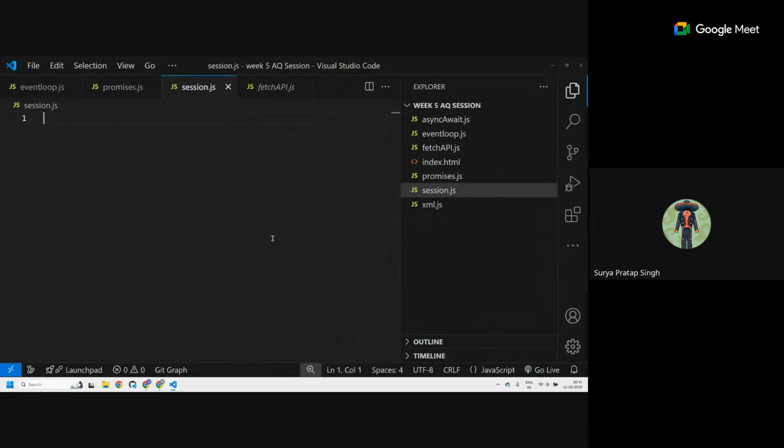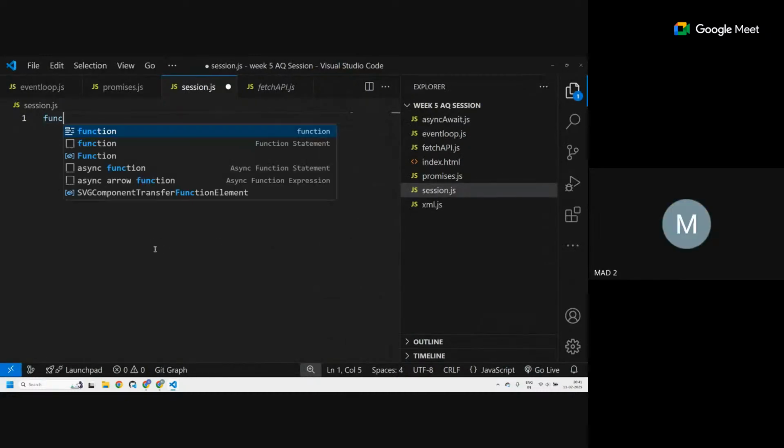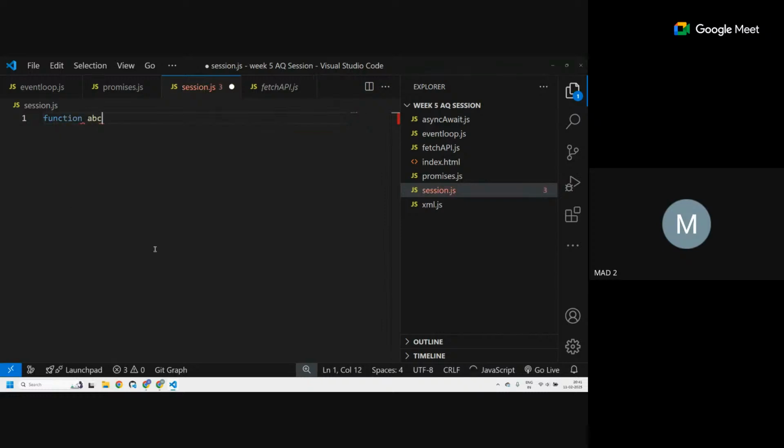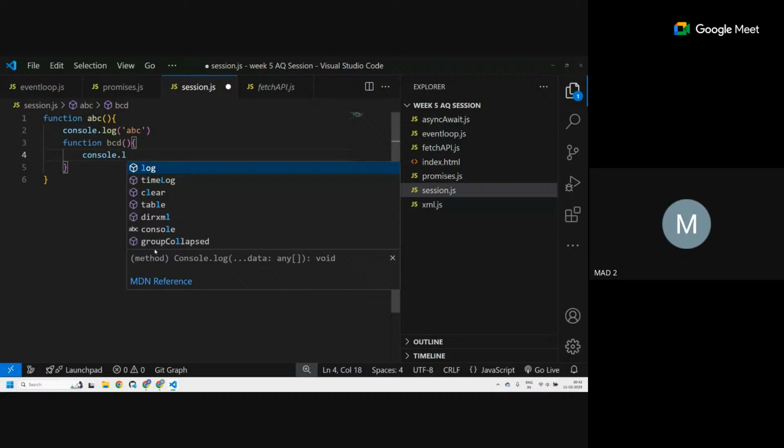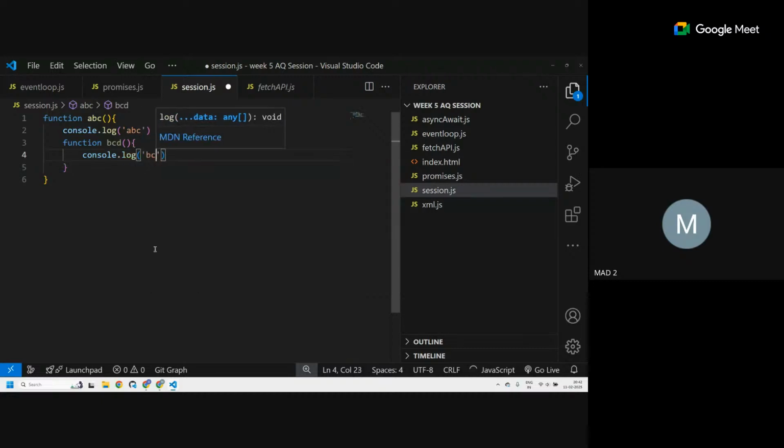Recursion type, sir, no? Yes. So suppose like a recursion, we have a function ABC, and inside that there is another function BCD. If I console.log here in ABC, and inside this I have console.log. Okay, so this is my code, and I want to execute it.